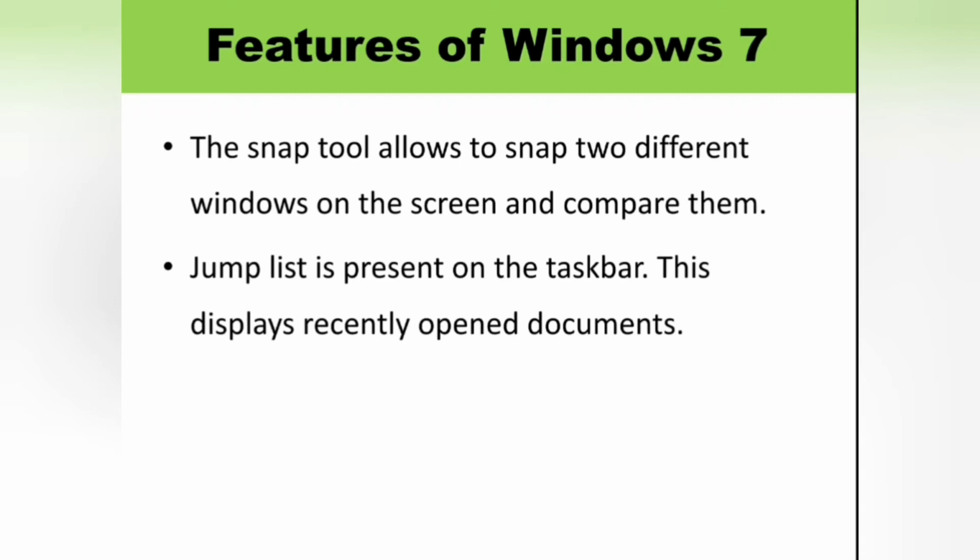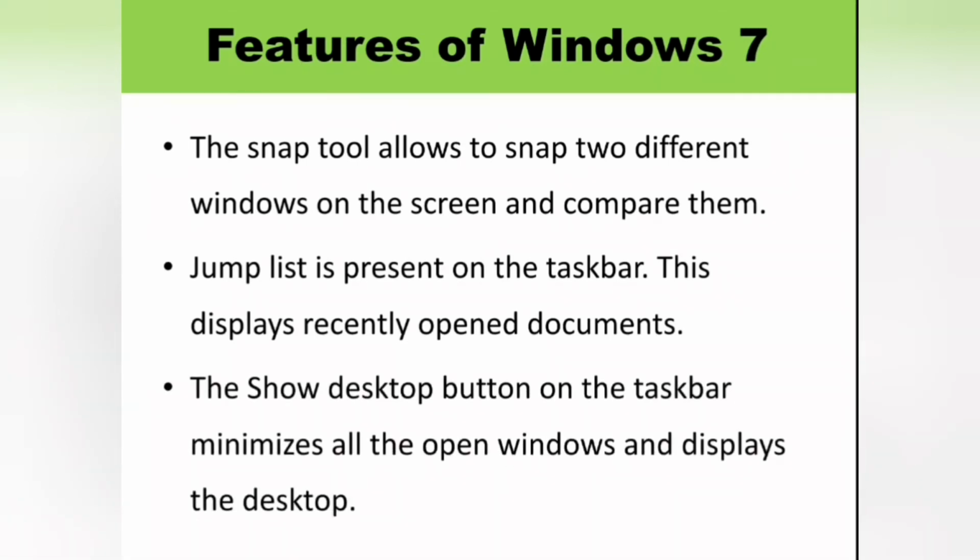And the next feature is the Show Desktop button on the taskbar. It minimizes all the open windows and displays the desktop.